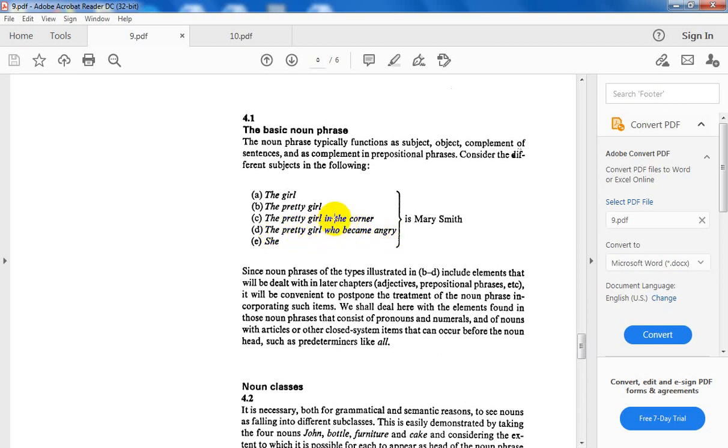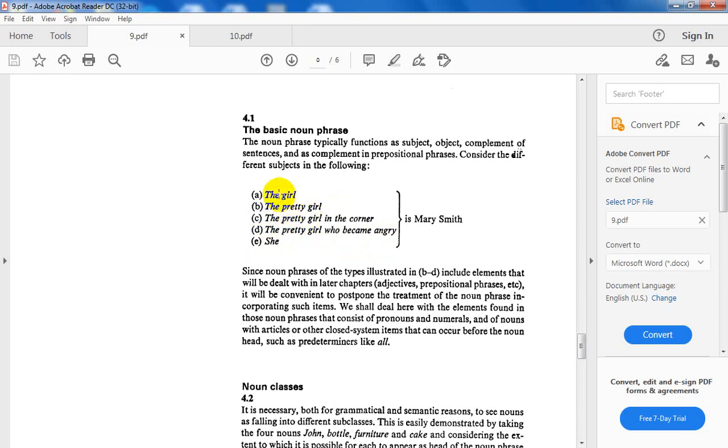The pretty girl who became angry. You see, this is post-modification in the form of what? Of a prepositional phrase. This is another type of phrase, a preposition, not our concern, which is in a noun phrase. Again, the head is the girl. It is a noun, so it is a noun phrase. It's pre-modified by the adjective pretty, and it starts with the article the. Again, it is post-modified by the relative clause who became angry.